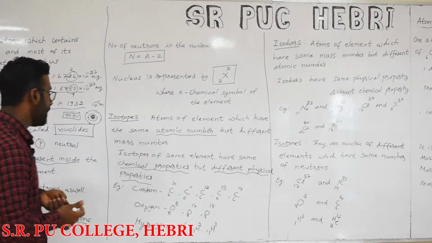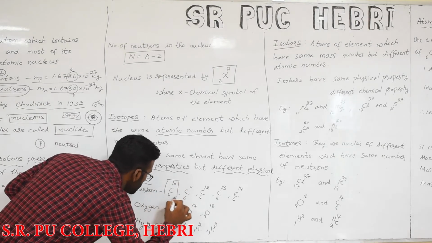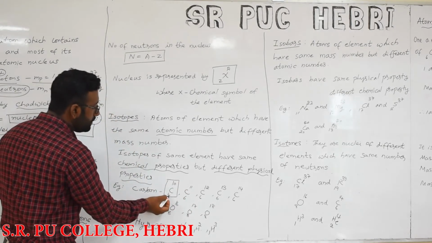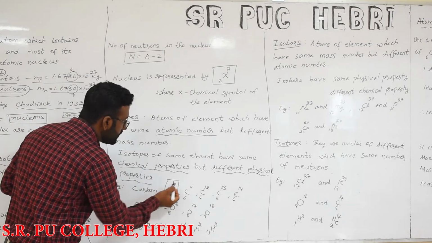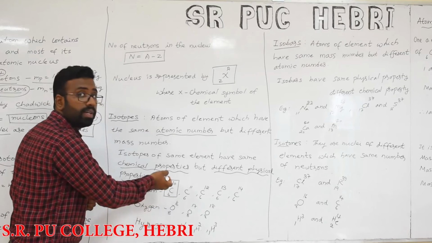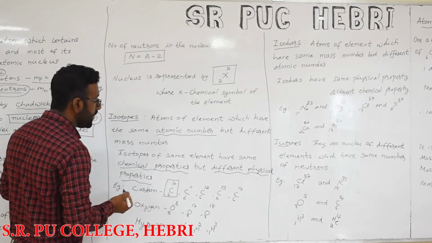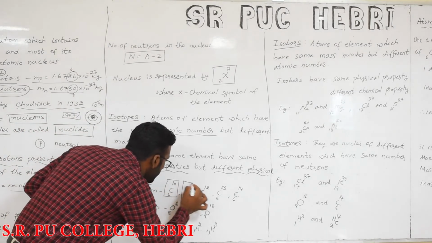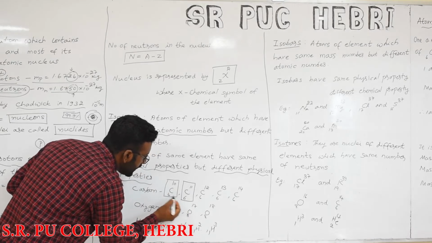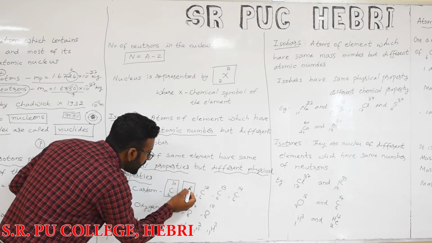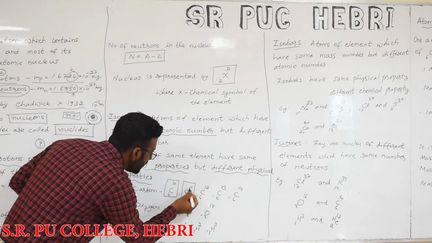When we take an example, you will understand it. I'll make it clear. Let's take carbon. See here, carbon 6, 10: the atomic number is 6 and the mass number is 10. Now another isotope of carbon has the same atomic number, 6, but the mass number is different.